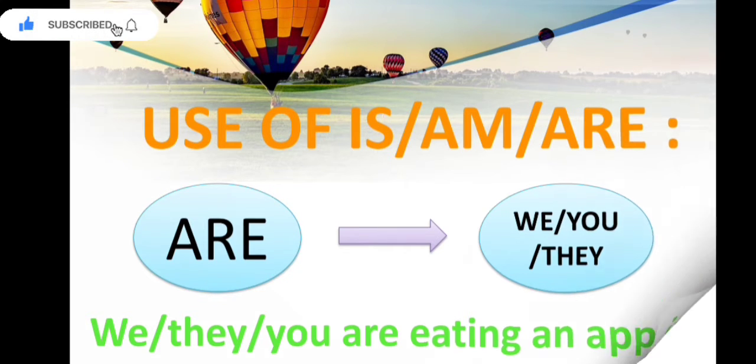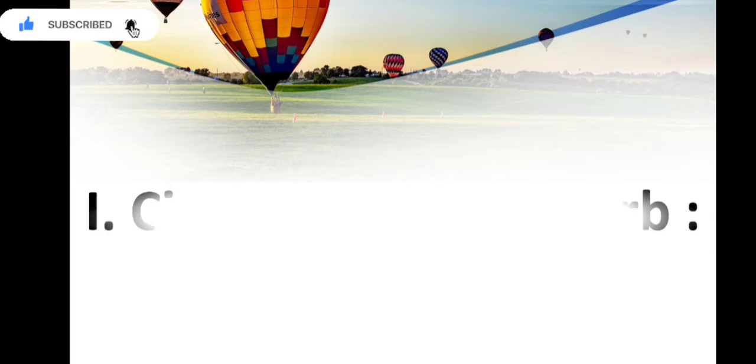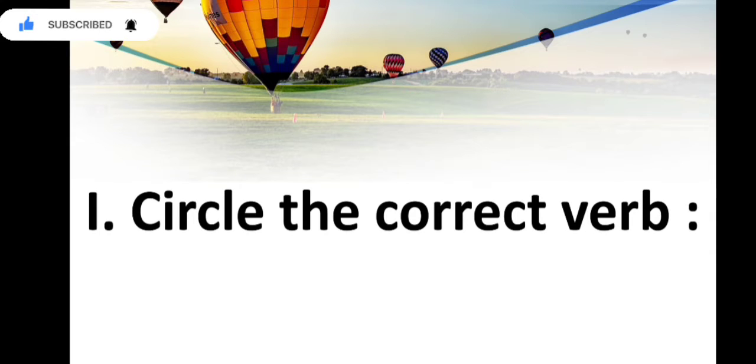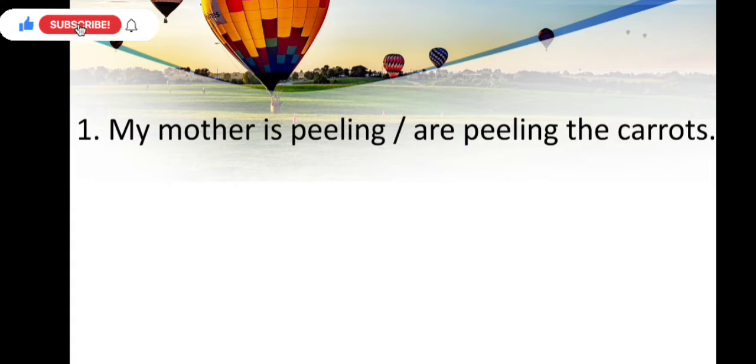The first exercise is, circle the correct verb. Here what you have to do is circle the correct word given. Okay, the first sentence is, my mother is peeling or are peeling the carrots. As you can see here, two options are given, is peeling or are peeling.